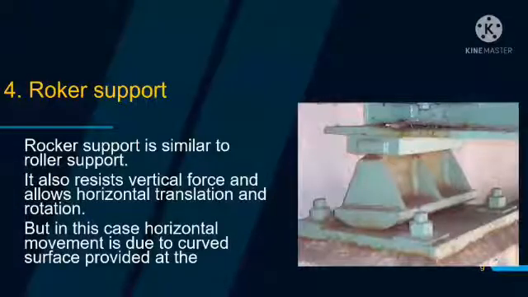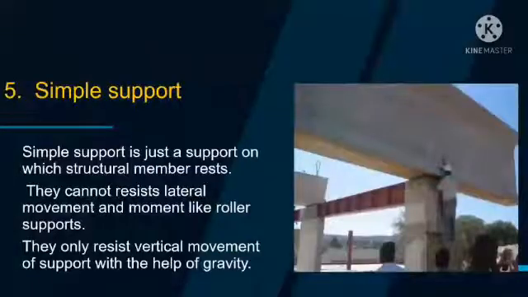Fourth one is rocker support. Rocker support is similar to the roller support. It also resists vertical force and allows horizontal translation and rotation. The fifth one is simple support. Simple support is just a support on which the structural member rests. It cannot resist lateral movement, like roller support. It only resists vertical movement of the member with the help of gravity.